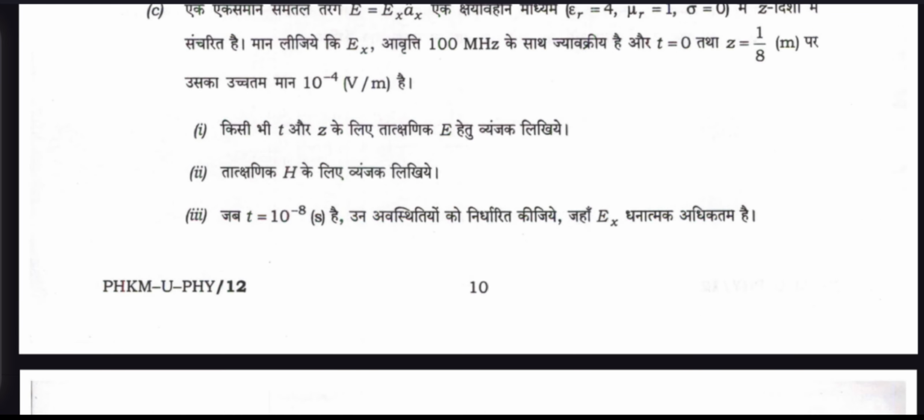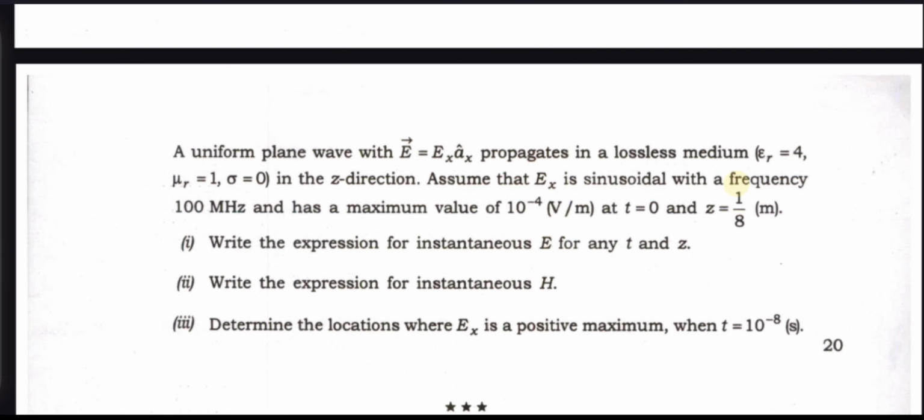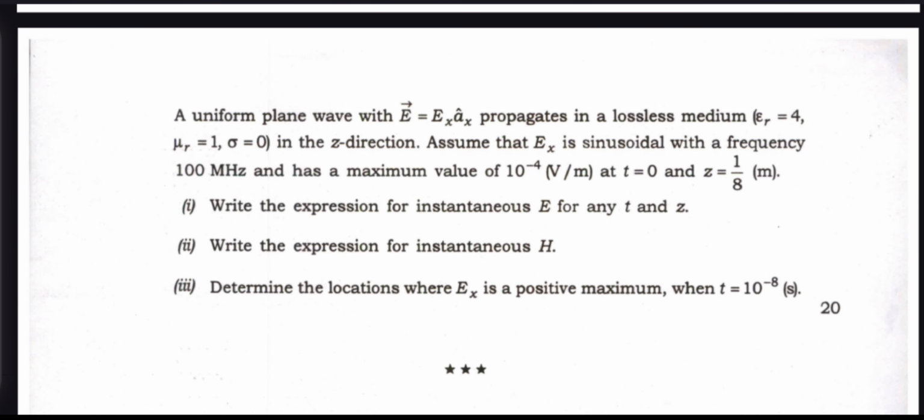And question number C is here. A uniform plane wave with vector E equal to Ex a_x propagates in a lossless medium with epsilon r equal to 4, mu r equal to 1 and sigma equal to 0, in the direction z.